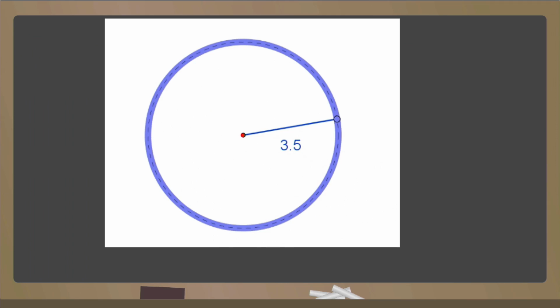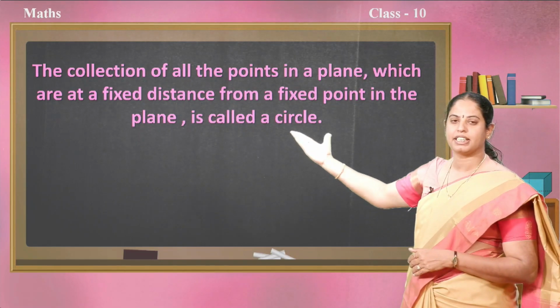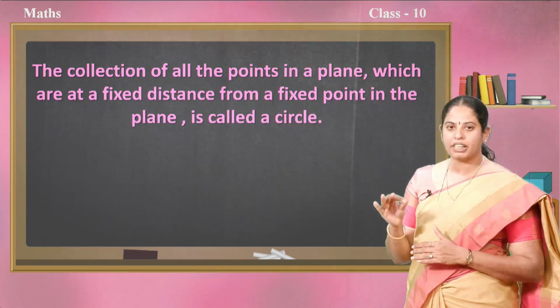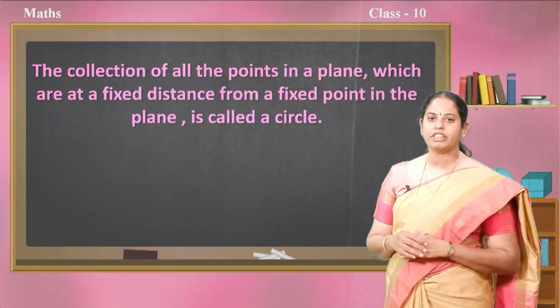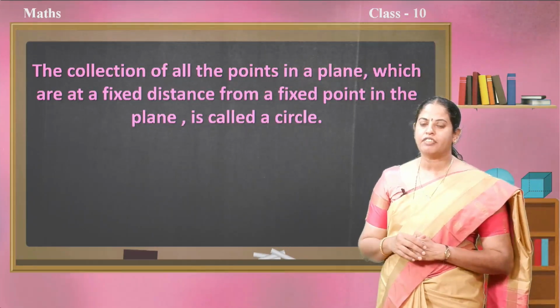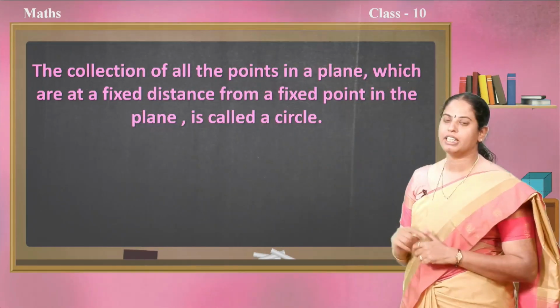Yes. Then what is a circle? In a mathematical sentence, let us see this definition. A circle is a planar figure which is formed by the collection of all the points which are at a fixed distance from a fixed point in the plane.